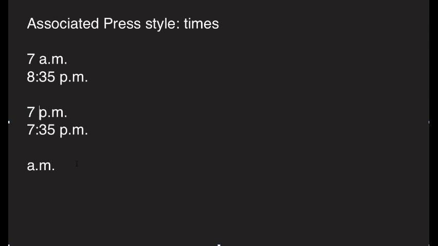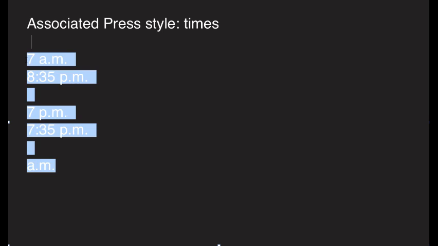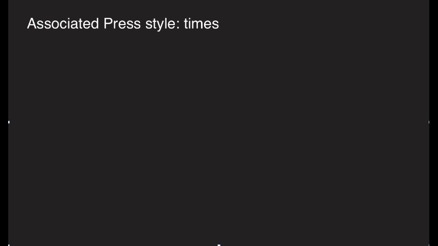There are a few other AP style rules related to times, one of which, and this is getting into working the times into a story, is to avoid redundancies. What I mean by this is writing sentences like, the robbery happened at 7 p.m. last night. Now obviously 7 p.m. indicates a time that is at night or in the evening. So saying 7 p.m. last night is redundant. If it's p.m., it was obviously nighttime or evening time.